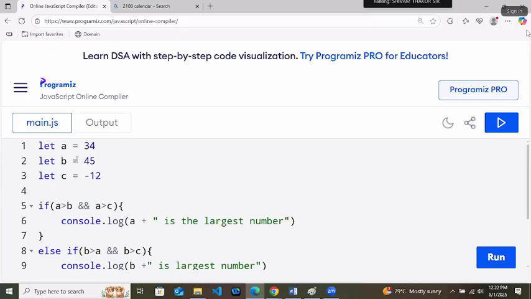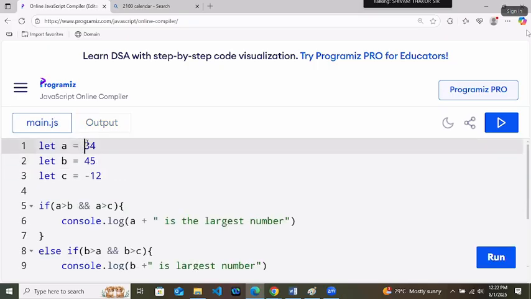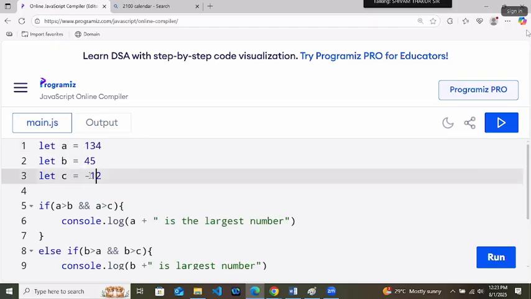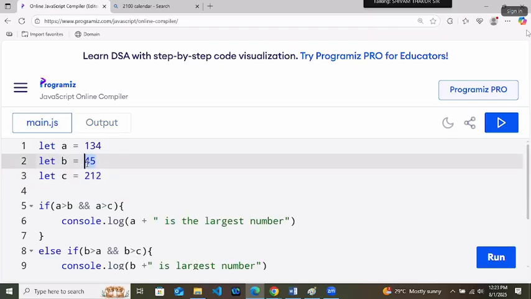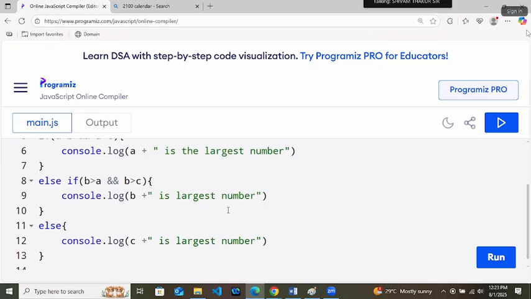We will check it. This time, what should be the output on these values? B is large, means 45 is the largest number. We got 45 is the largest number. Now our A will be the largest. 134 is the largest number. We got it. This time C will be the largest number. So 212 is the largest number. But who is largest now? So this logic is correct. There is no problem. But I always think a step ahead.